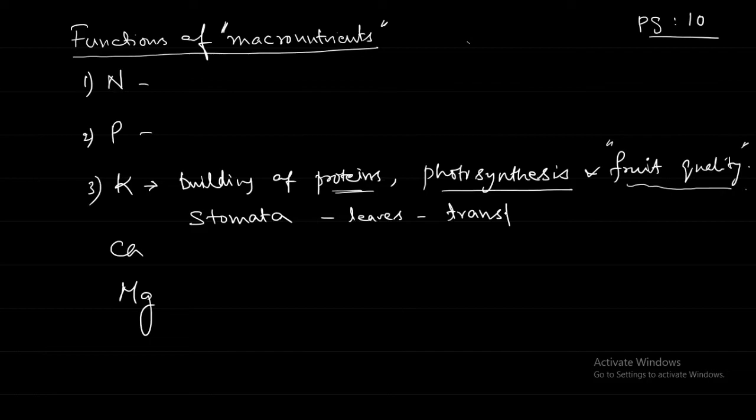Here the important part is that transpiration is the loss of water in the form of water vapor from the aerial parts of the plant. These two points should be there. The water can be lost in other ways also, but whatever other ways it is losing water will not be called transpiration. It should be lost in the form of water vapor.